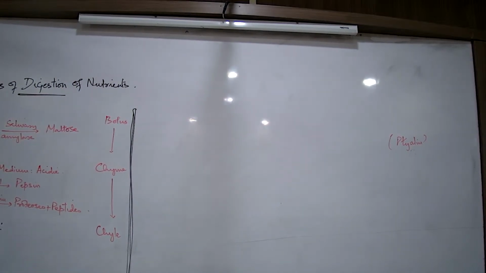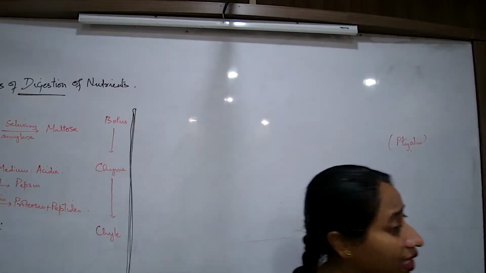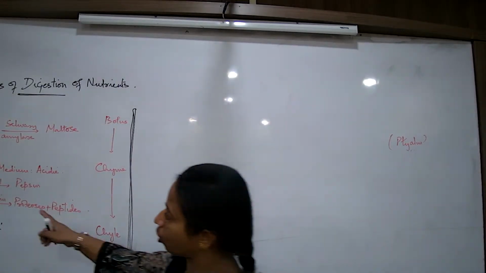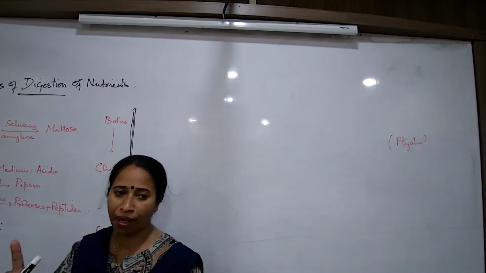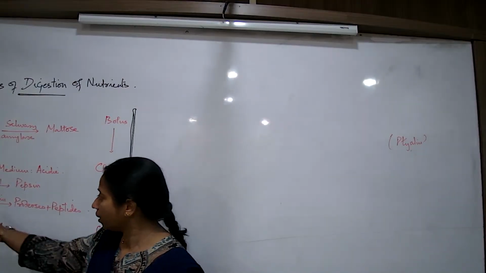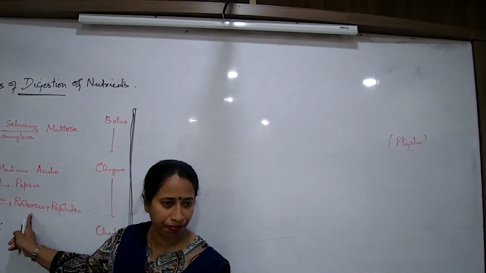I gave you the definition of enzymes. Enzymes are chemical substances which can break down complex molecules to simpler forms. And one enzyme will act on only one substrate. It is not that pepsin can act on proteins, carbohydrates and fats also. No. One particular enzyme, one particular substrate. This is the substrate, this is the enzyme, this is the product.